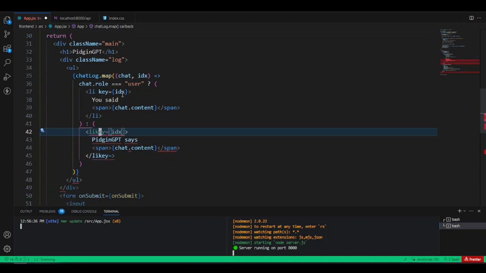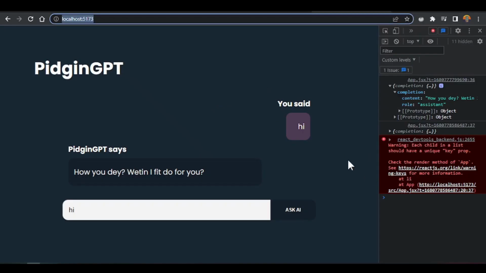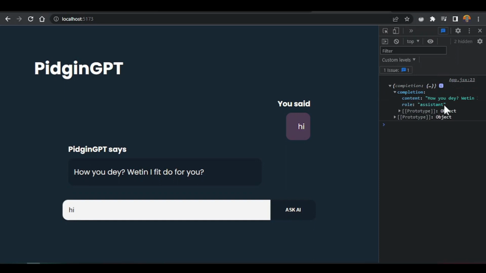Of course, if you make this a component you can work with it that way, but since this is a very small application, I will just work with it like this. And for those of us who know React, let's be familiar with this kind of thing, and not be confused. Moving on, let's see if that error is gone. Let's go back into our VS Code, and if we refresh, that error is cleared. So if we say hi again, we get a response back.